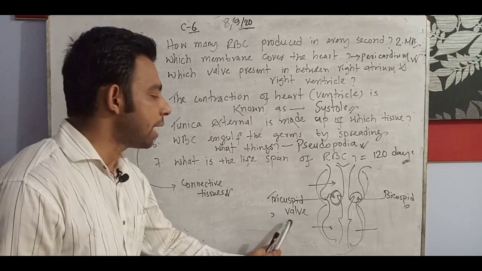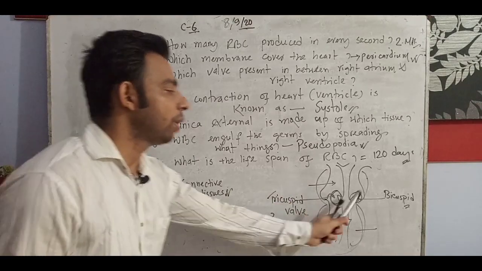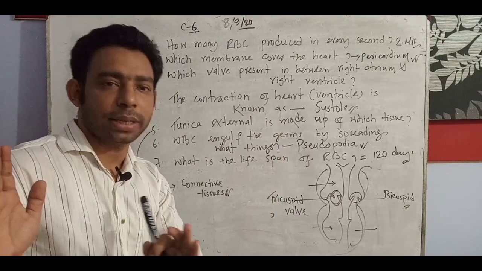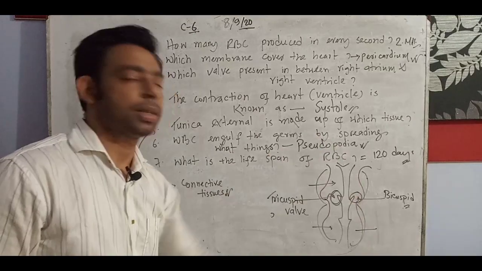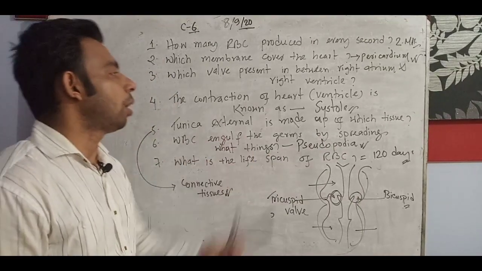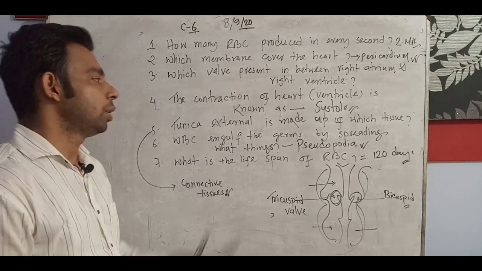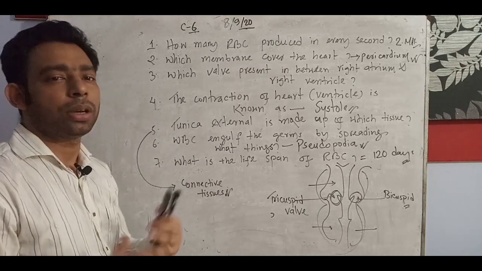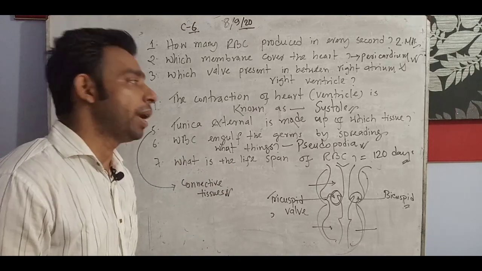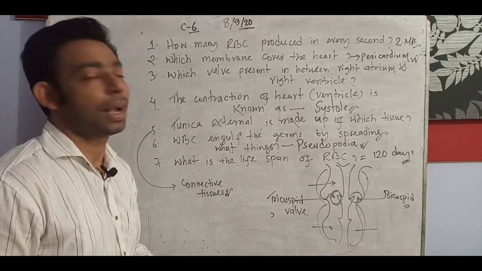Which valve is present between the right atrium and right ventricle? I will make you understand. The tricuspid valve is on the right side, and the left side has the bicuspid valve. The contraction of the heart is known as systole. Systole is contraction and expansion is the diastole. Tunica externa is made up of which tissues? It is the connective tissues.